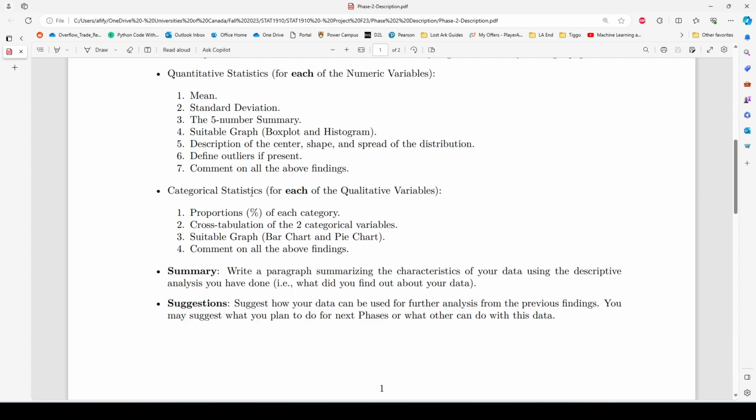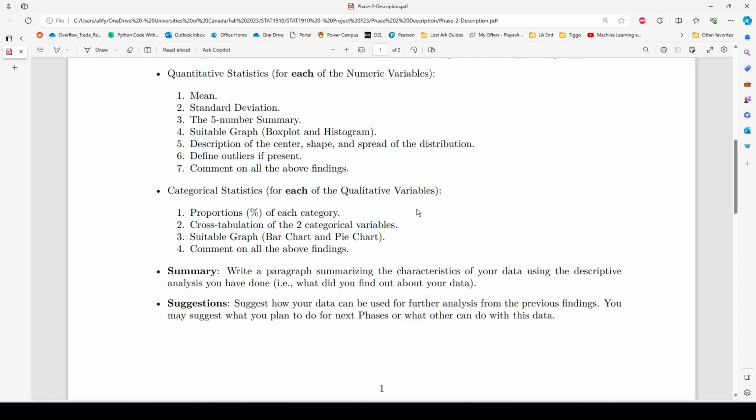For the categorical variables, you will have two qualitative or categorical variables. For each of them, you have to find the proportions, the percentage of each category. For example, if I have a variable named gender, I want to find how many are females and how many are males. Is my sample 50-50, or is it 30 males and 70 females, or 30 females and 70 males, and so on?